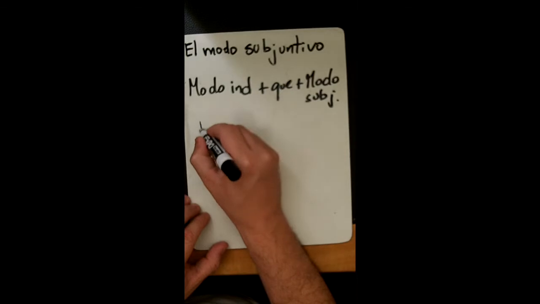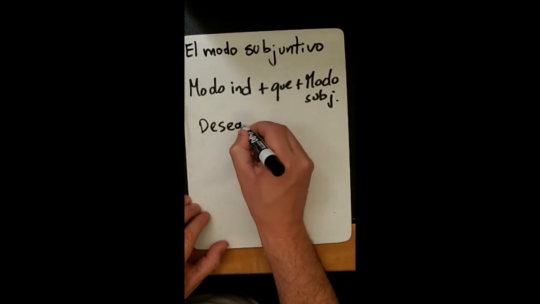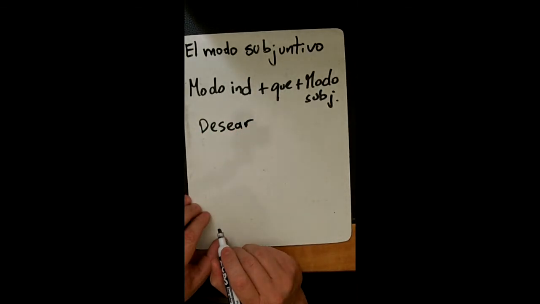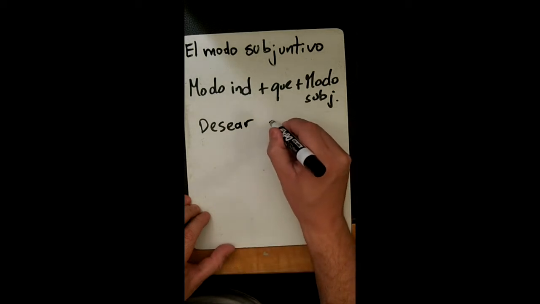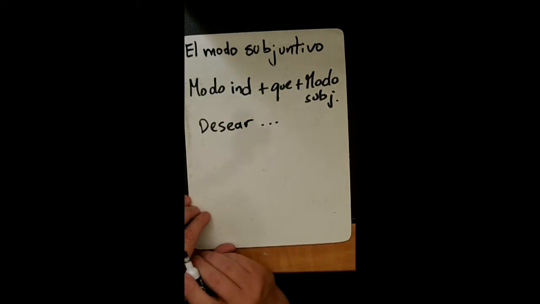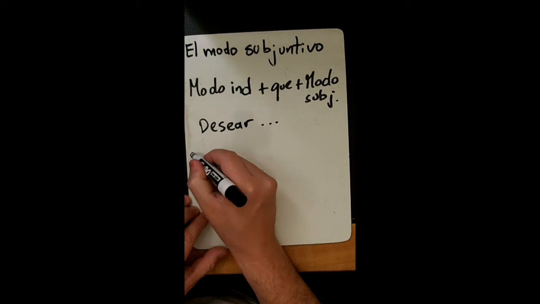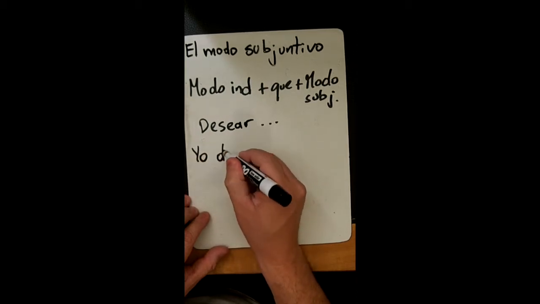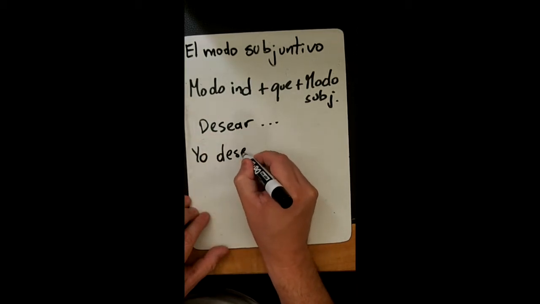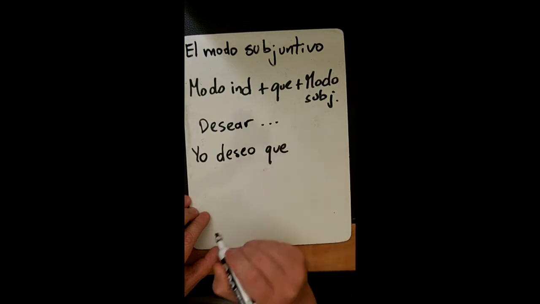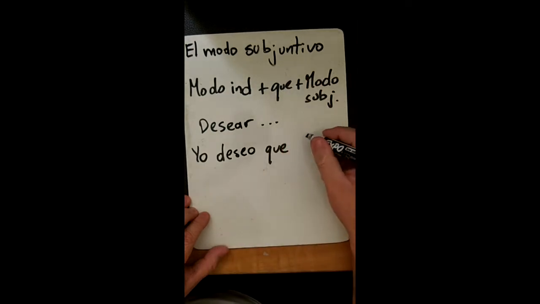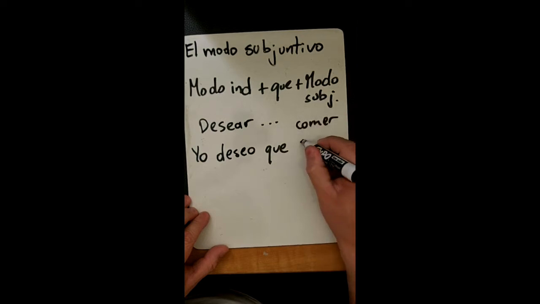So you have the verb desear. And then, how do we form subjunctive based on this word? So, por ejemplo, yo deseo, I desire, yo deseo que, modo subjuntivo, I'm thinking in comer.